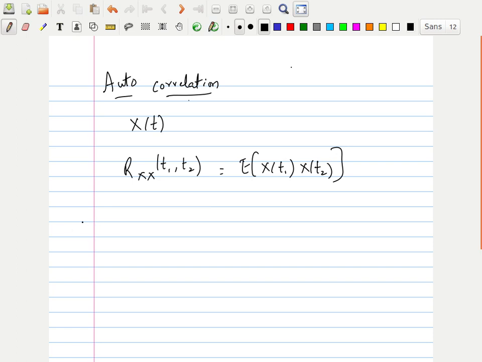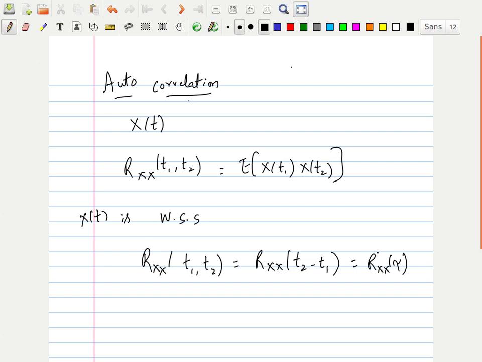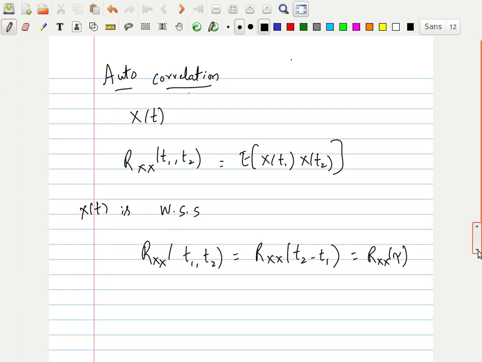Now if I say that x of t is wide-sense stationary, then I can write Rxx of t1 comma t2 as what? I can write Rxx of t2 minus t1. This is the same as Rxx of tau, right? So wide-sense stationary means the random process has a constant mean, and the autocorrelation comes as a function of the time difference.